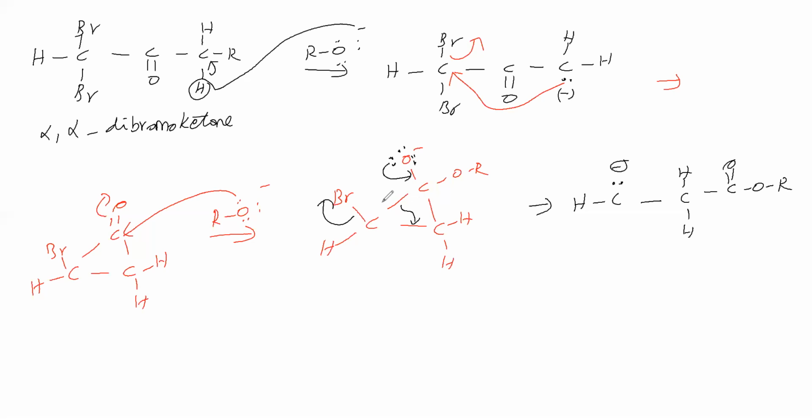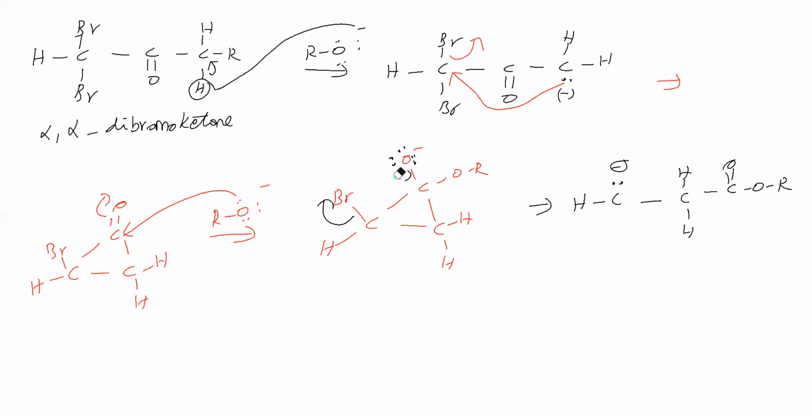Can we say that? No. If Br minus leaves, this carbon gets a negative charge. There are only 2 bonds, this bond comes and one more bond, and electron deficiency will be there. Therefore, this possibility is not there.